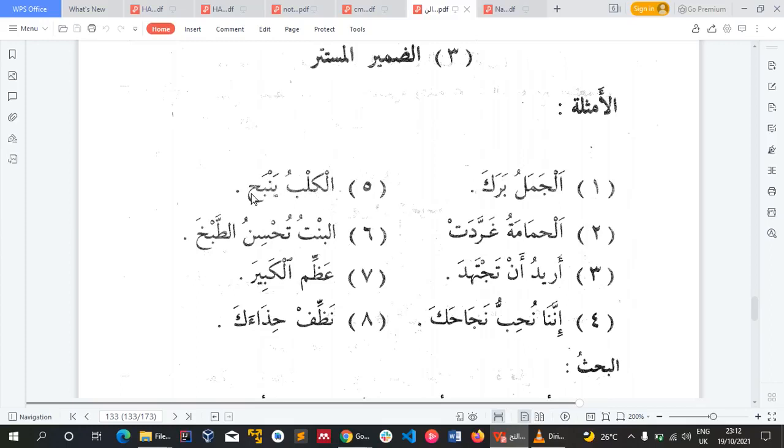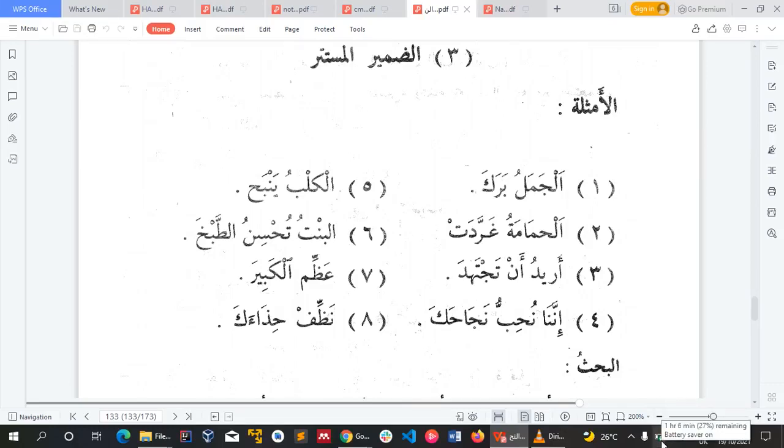So al-kalbu yambahu. The dog is barking. So here also we have another fi'l mudari, and the harful mudara is ya. So for ya, the damir mustatir is what? Is huwa. So here also it is having damir mustatir. Why? We don't have any action performing pronoun attached to it, or any other ism coming after it to indicate that it is the doer of the action. Because this is different, we have to have the doer of the action. The doer of the action in this context is what? Is damir mustatir, taqdiruhu huwa. So I hope you get.